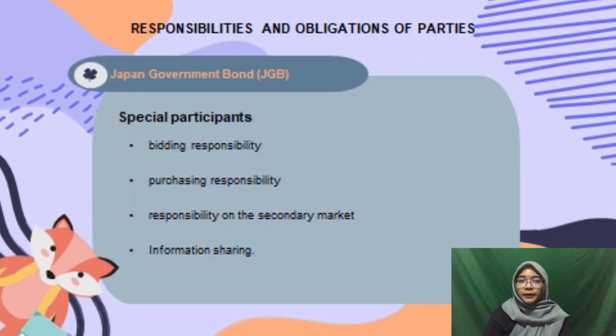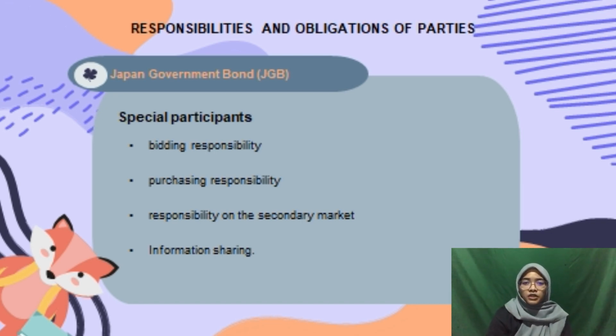Okay, for the Japanese government bond, the special participant is also part of the parties involved, and they have many responsibilities that they need to bear, which are bidding responsibility, purchasing responsibility on the secondary market, and information sharing.